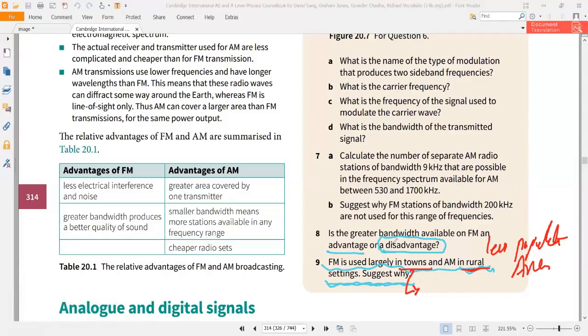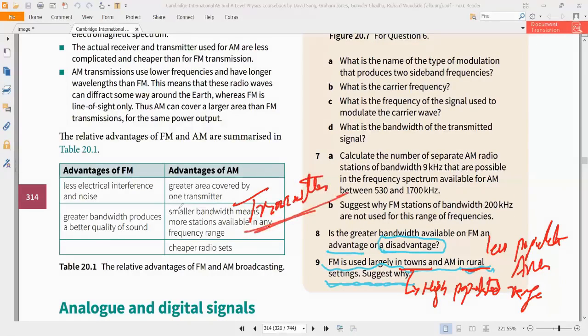You mean one transmitter means one radio station? You said one transmitter will be enough for a rural setting, right? So one transmitter means one radio station. Okay, so rural is a less populated area, and town is a highly populated area. So it means that the number of radio stations required in a rural setting will be less than the number of radio stations required in a highly populated area like a town.